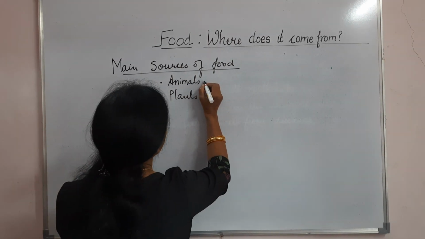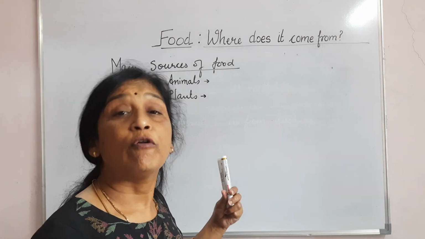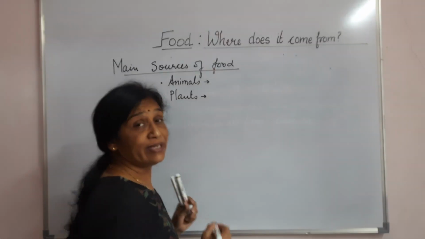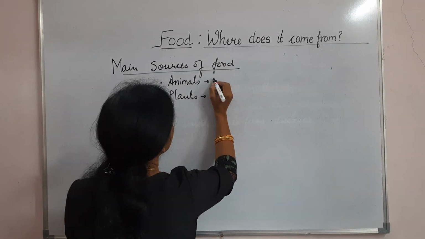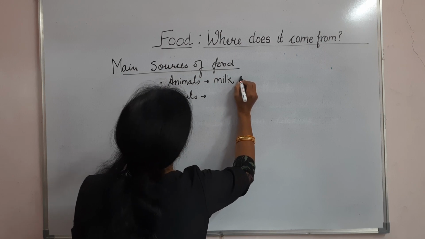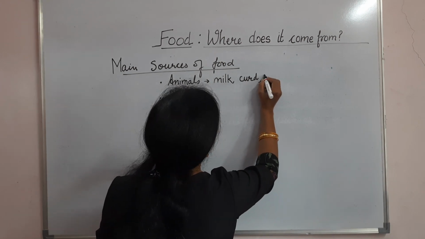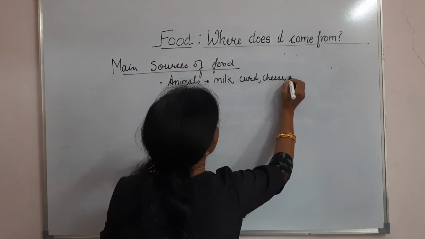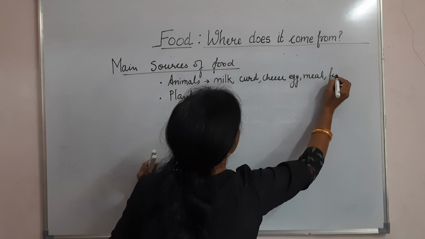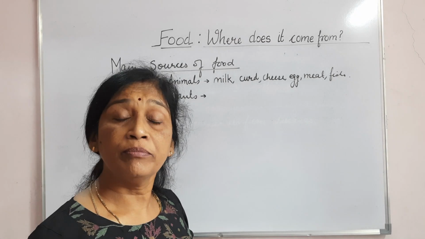Now we can take some examples also. Name some products that you get from animals and some products that you get from plants. Animal products, you can say milk. Then you can even say curd, it's a byproduct of milk only. Then cheese, then egg, then meat. Fish some people are eating. Chicken you can say. Many products are there that you get from animals.